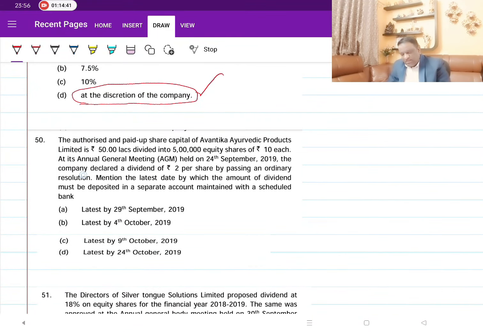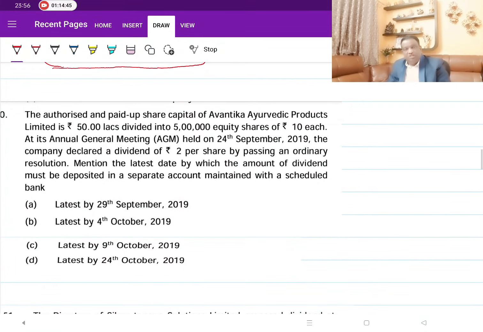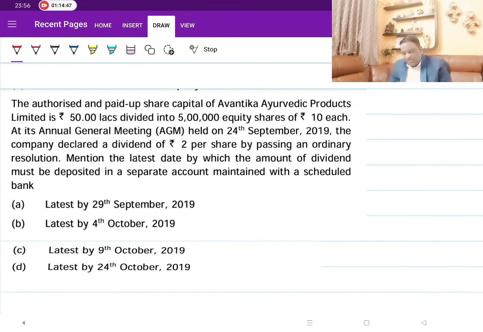Now it must be clear to you. The authorized and paid up share capital of Avantika Ayurvedic Products Limited is 50 lakhs, divided into 5 lakh equity shares of 10 each. At its AGM held on 24th September, they have declared a dividend of 2 rupees per share. Now what is he asking?